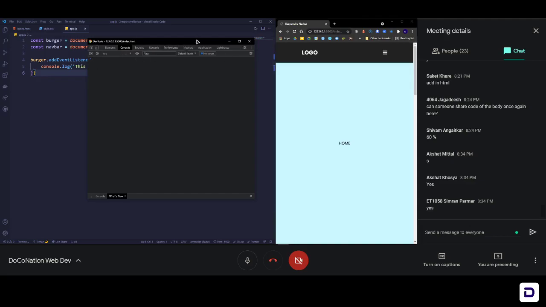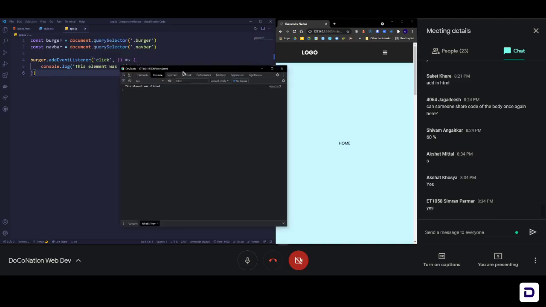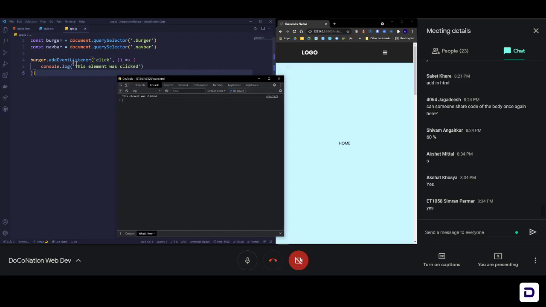Right now there's nothing, but as soon as I click this, you can see something written here: this element was clicked. That means our function is working fine. We have an event listener on burger which is listening to clicks, and whenever it is clicked, this is printed. Let's click it a few more times. You can see the number increasing, which means that's how many times it has been clicked. So everything we wrote is working perfectly.